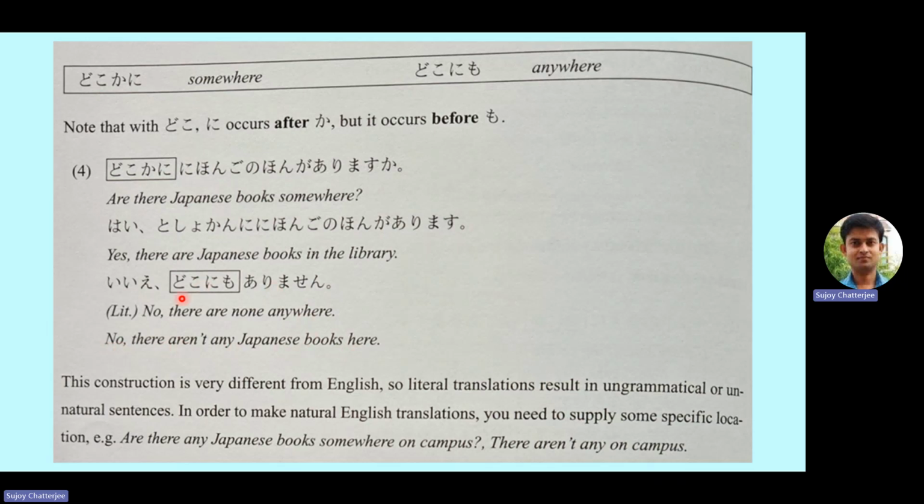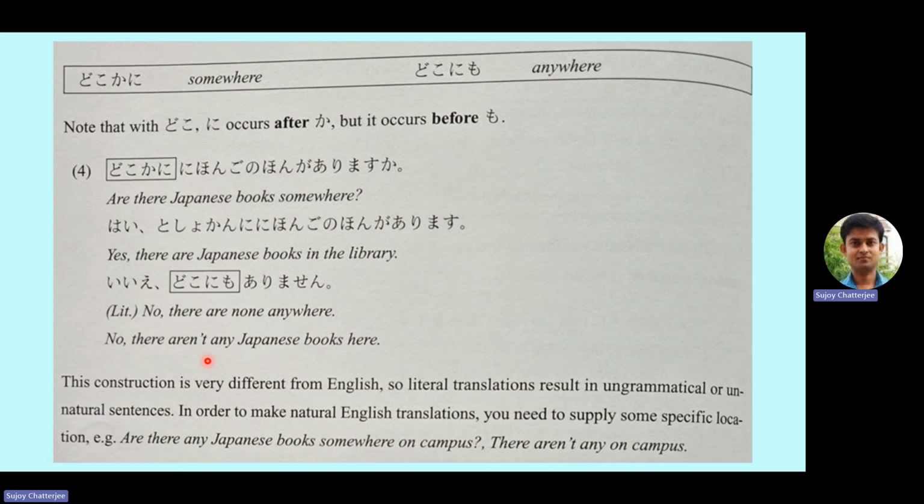So again, it is written in a reverse manner using a negative verb with a positive word, anywhere, but in English we can directly write nowhere. So in Japanese they say it's not there anywhere, and in English we say directly it's nowhere. So Iie, doko ni mo arimasen, in Japanese means there are none anywhere. In English we can write there aren't any Japanese books here, or there aren't any here. So this is doko ka ni and doko ni mo.